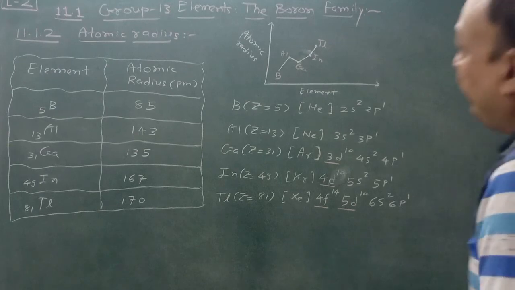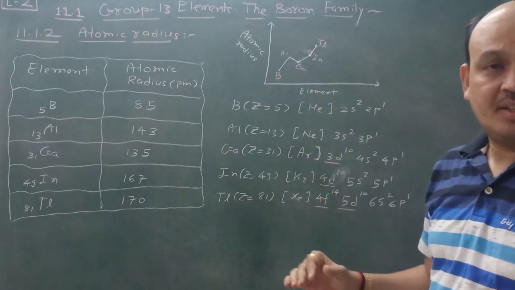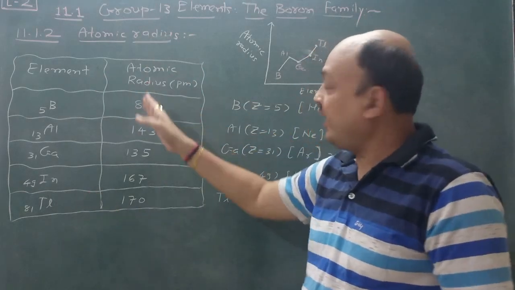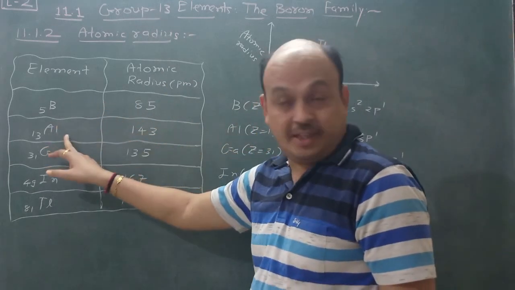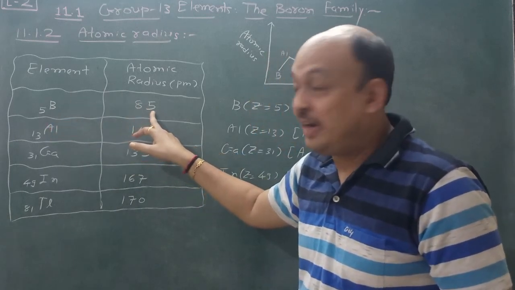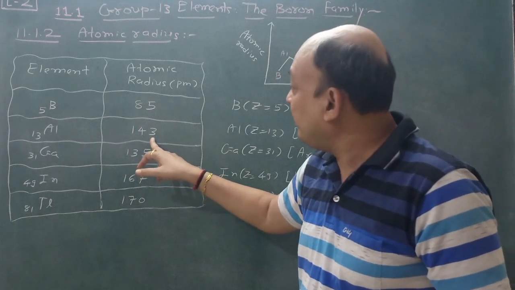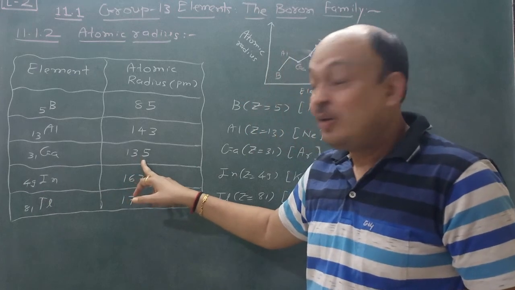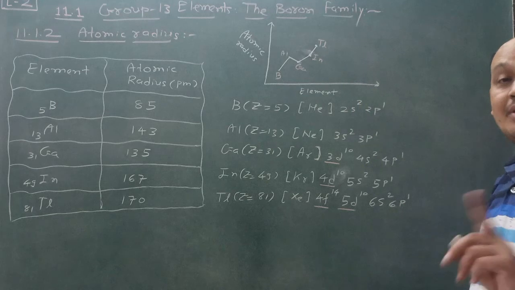Now here one important topic, atomic radius. According to trends in a group, when atomic number increases, atomic radius must increase. So it is followed from boron to aluminium. When we reach boron, atomic radius is 85, and aluminium is 143. There is no problem. But you see, in gallium, atomic number 31, it is 135. Why is it decreased? This reason is explained on the basis of electronic configuration.